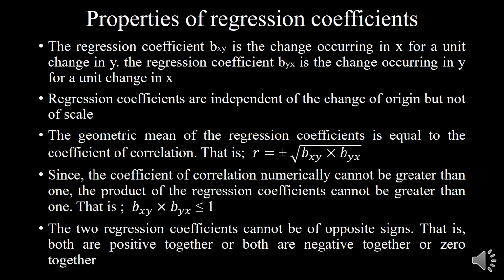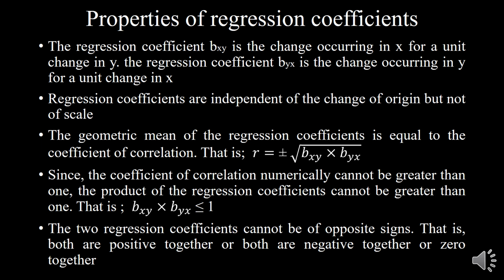Then, since the coefficient of correlation numerically cannot be greater than 1, we all know that r cannot be more than 1. Therefore the product of the regression coefficients cannot be greater than 1. So if bxy is greater than 1, then byx must be less than 1, otherwise we won't get a correlation coefficient less than 1. This is one of the important properties of regression coefficients: the product of the regression coefficients cannot be greater than 1.